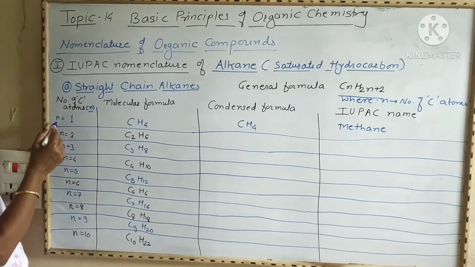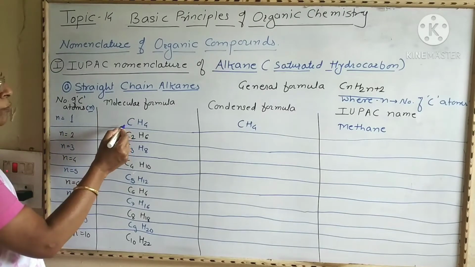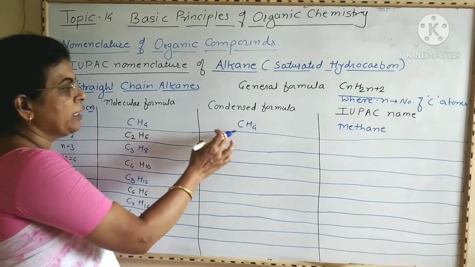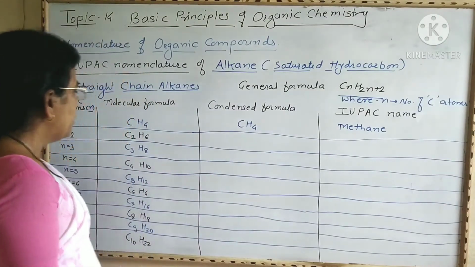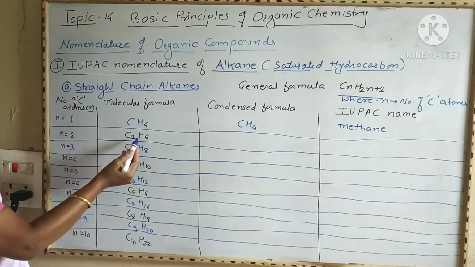If n is equal to 1, that is, carbon number is 1, then the molecular formula becomes CH4. Condensed formula is CH4 and the name of this alkane is methane. Second one, if n is equal to 2, then the molecular formula becomes C2H6.